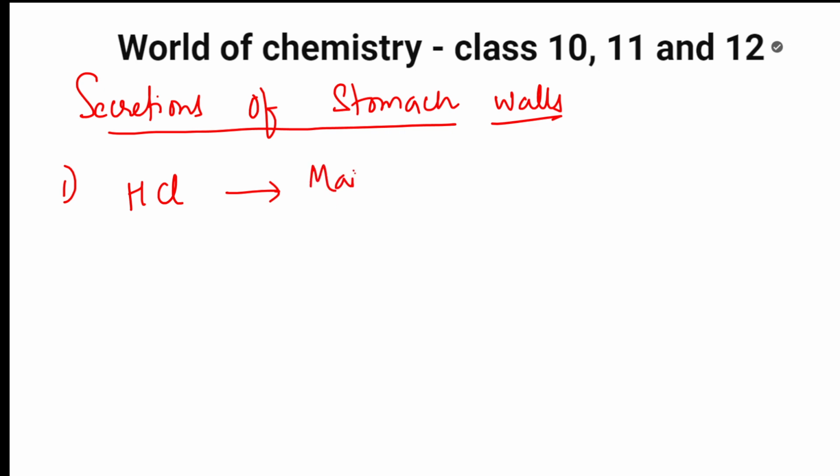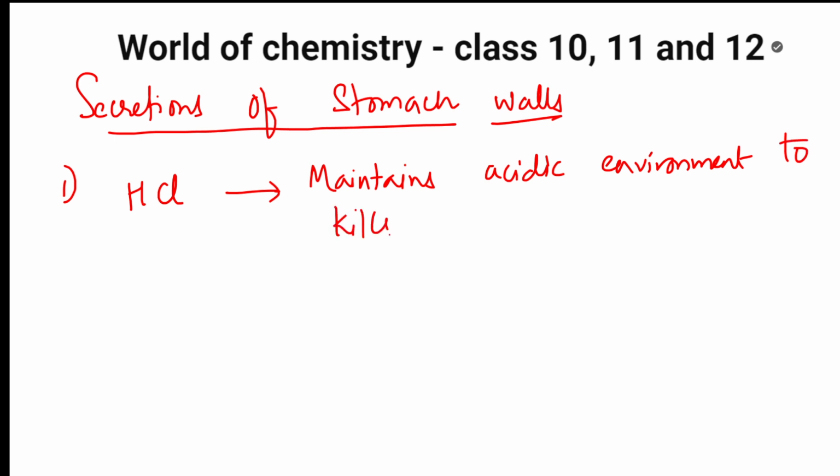First we will write maintains acidic environment. You eat foods outside, in different places, you put your fingers inside, dust may enter into your mouth. So this HCl maintains acidic environment to kill germs. This is most important. Whatever food you are eating, it will help in killing the germs. Okay, right? The next important thing is the enzyme pepsin. Yes, the third type is mucus.